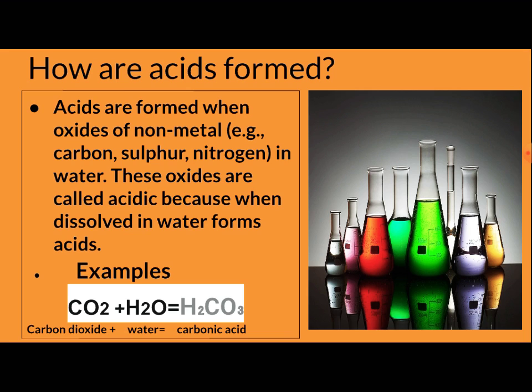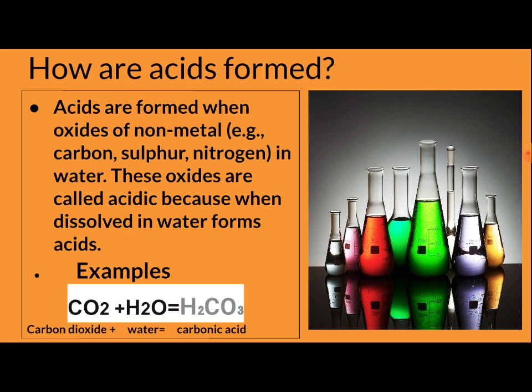Now, the question arises, how are acids formed? Acids are formed when oxides of non-metals, for example carbon, sulfur, and nitrogen, are dissolved in water. These oxides are called acidic because when dissolved in water they form acid.